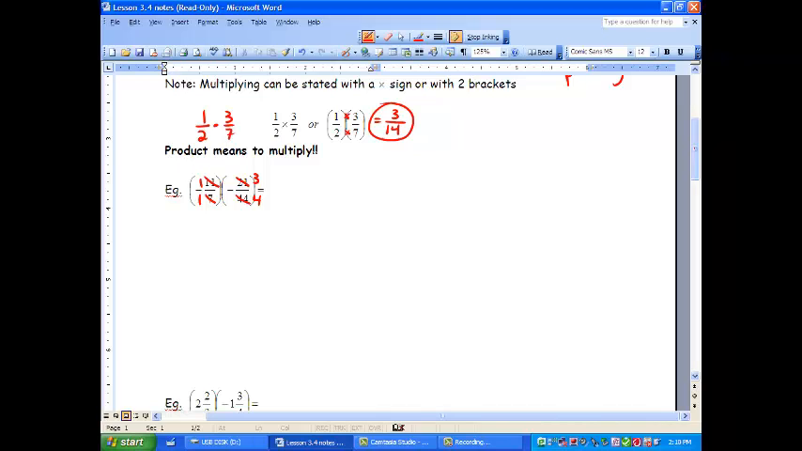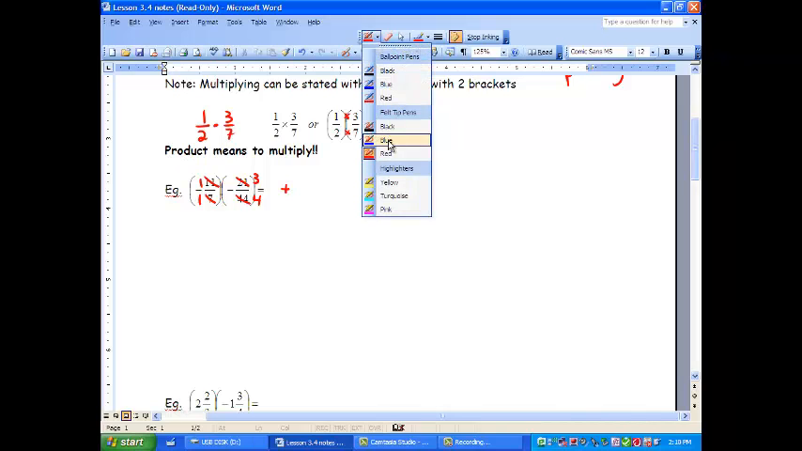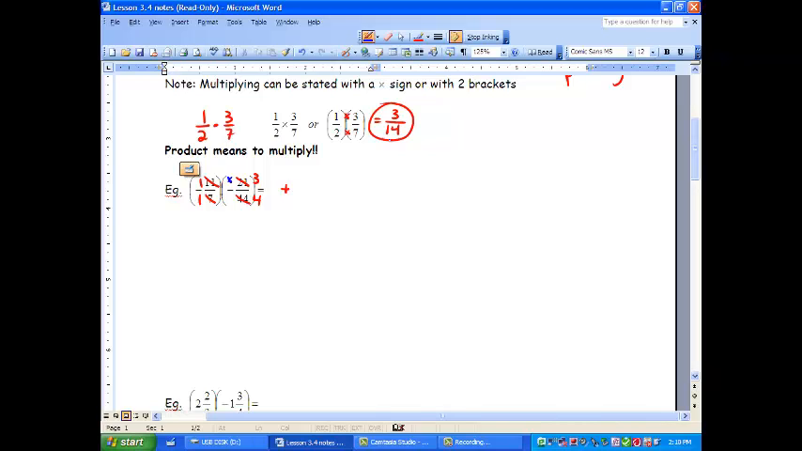Now, is our answer going to be positive or negative? Well, we have a negative times a negative, so our answer is going to be positive. And we go along and we multiply our numerators and we multiply our denominators, and we get 3/4. All right, and that's our answer. It's positive 3/4. I'd like you to try this one. Try that one out.